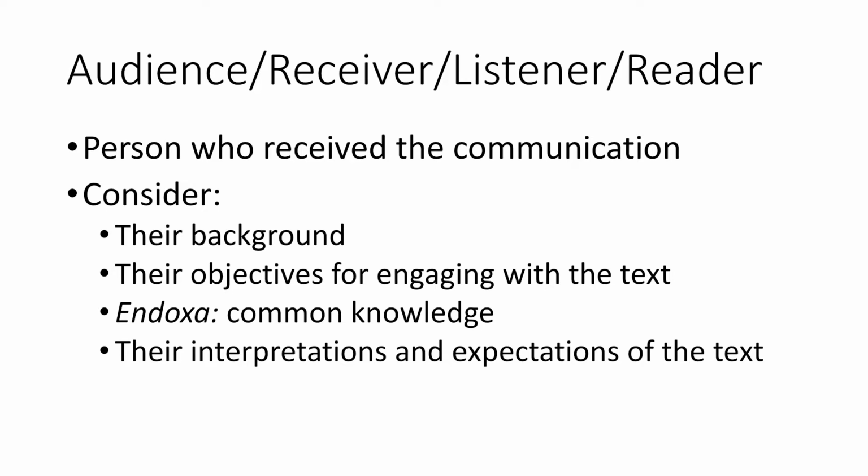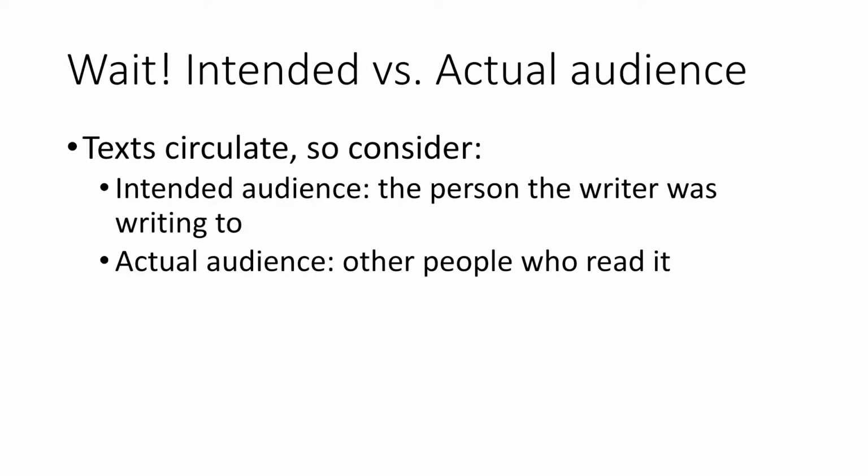However, it's not just as simple as identifying an audience. Oftentimes, students will think, well, the audience is anybody who can read. It can be anybody. In reality, texts are created for specific audiences, and we want to think about the difference between the intended audience and the actual audience. And texts are always circulating, so we've always got more than one audience to consider. The intended audience is the person the writer was writing to, while the actual audience is all these other people who actually happen to read it.